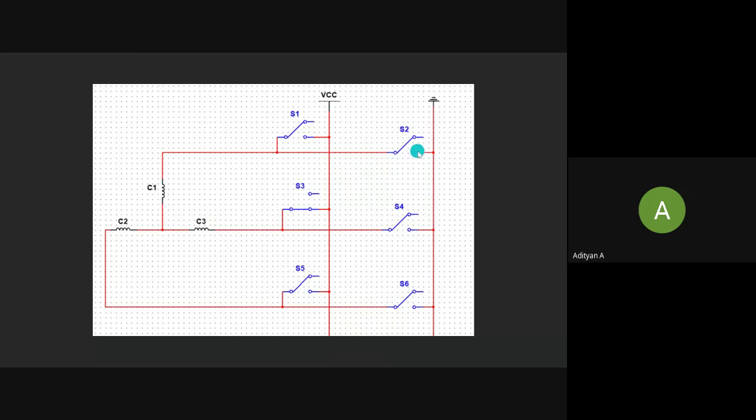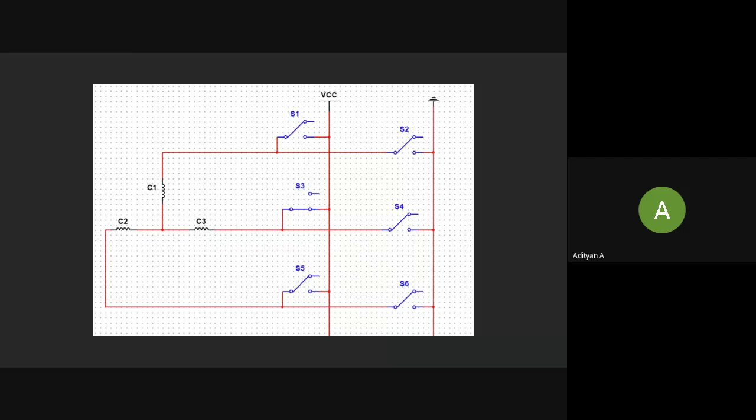S2 is turned on. When S2 is turned on, there is current passing through this point and it comes here, and you need a positive potential here. And S3 is turned on already. So if S2 and S3 are turned on, you will have current passing through coils 1 and 3.